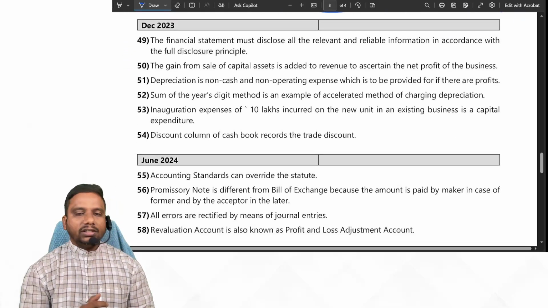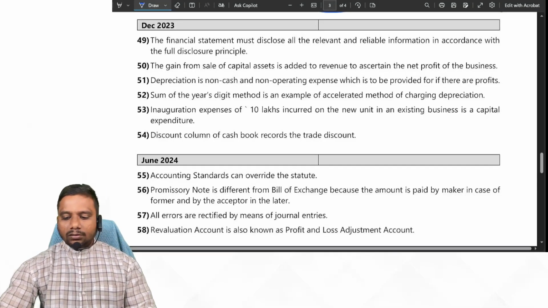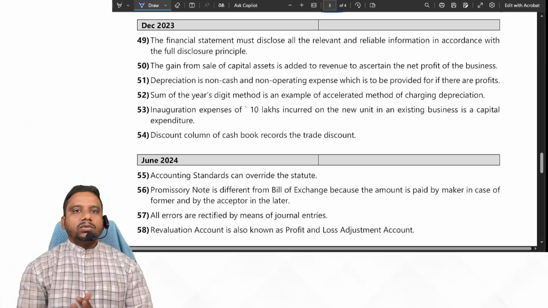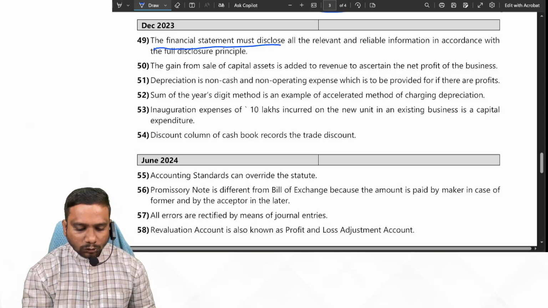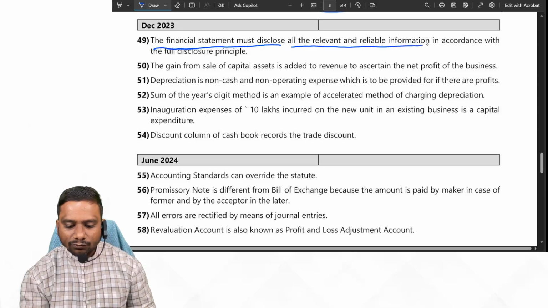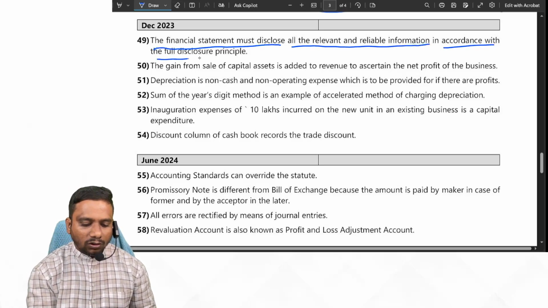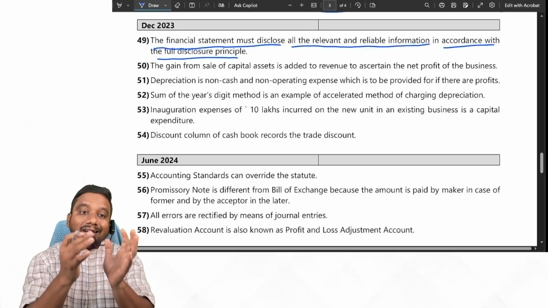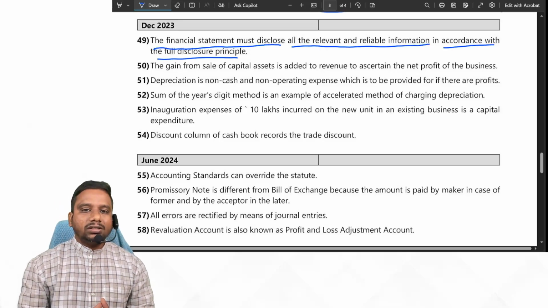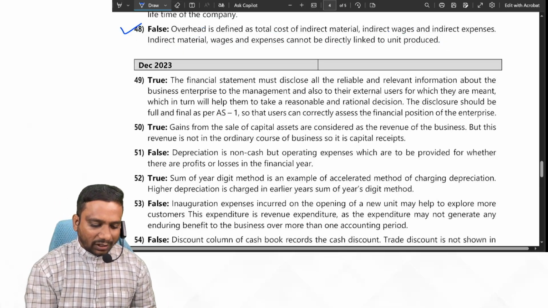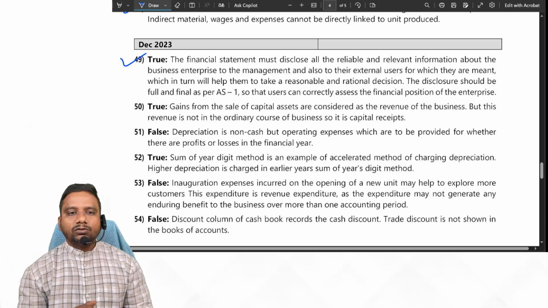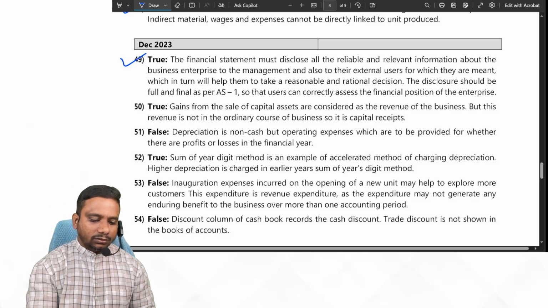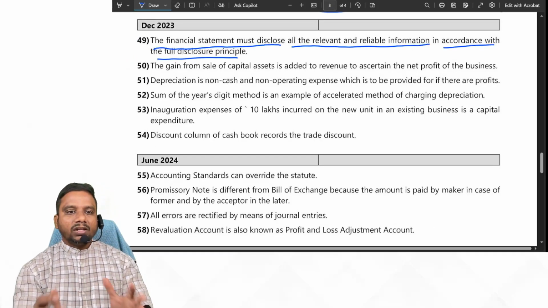December 2023. Financial statements must disclose all the relevant and reliable information in accordance with the full disclosure principle. Yes, all relevant and reliable information; all unnecessary information we don't need. So the given statement is true. So we have AS1 disclosure standard.